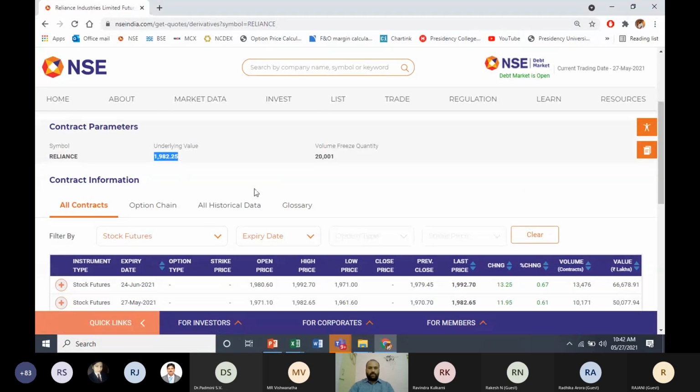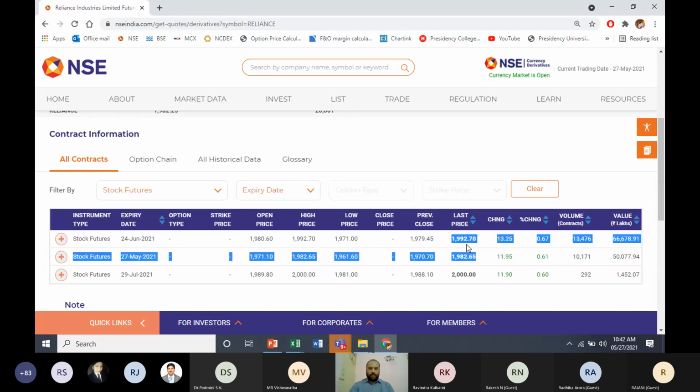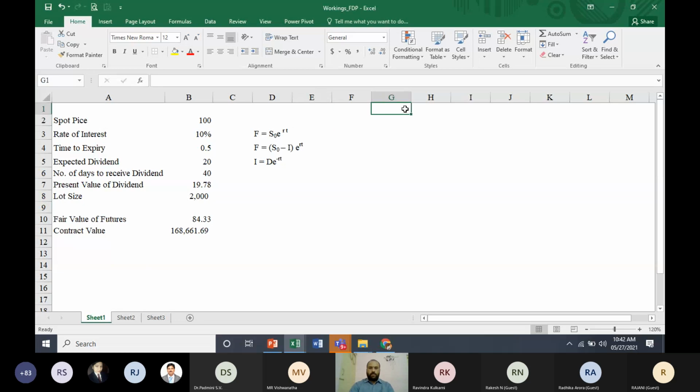Spot is 1982.25. Futures are trading at 1982.65, or your June is trading at 1992.70. Let me note down this data. We have May contract, we have June contract, we have July contract.